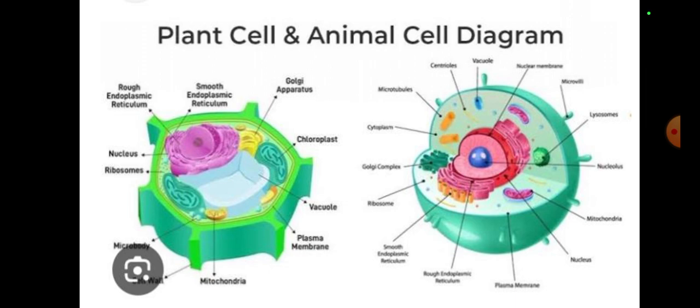The location where we can find mitochondria is the cytoplasm. It's present in the cytoplasm. Here in the cytoplasm, you can find mitochondria.